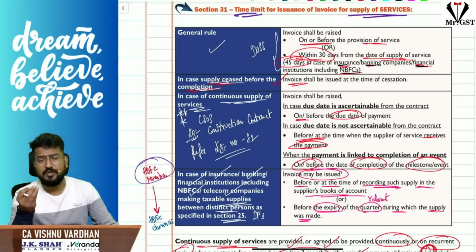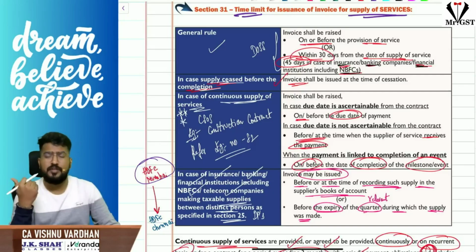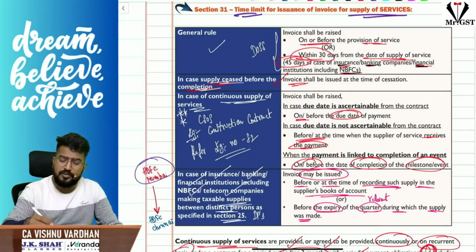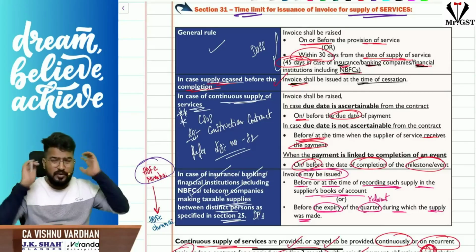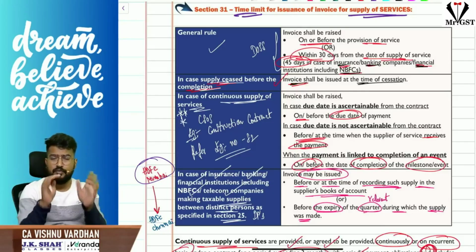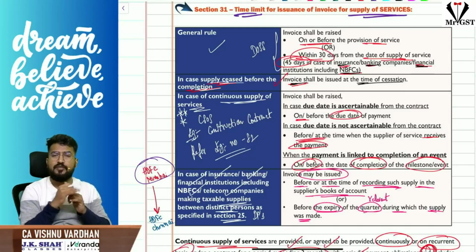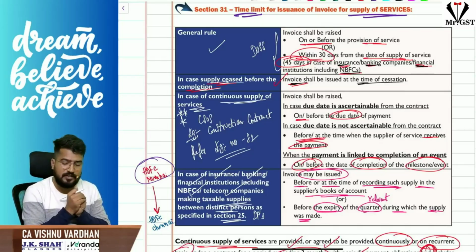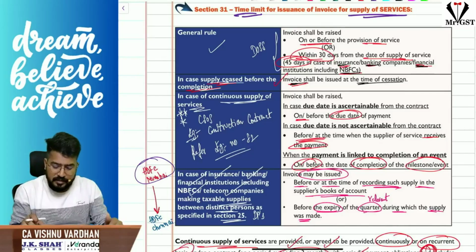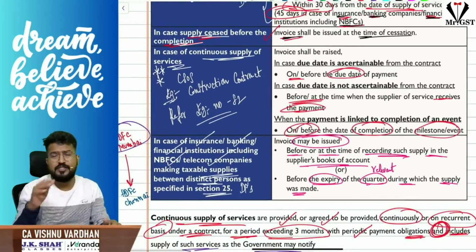For the 4 days of work you have done, you are supposed to raise the invoice at the time of cessation. That is what the law says. So any service, if it gets ended before completion, then for whatever portion of the work you have done, you should raise the invoice at the time of cessation itself. That is the next case. And the third case, the important case, is continuous supply of service.